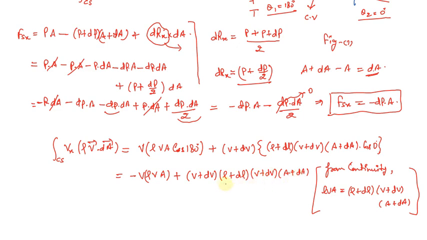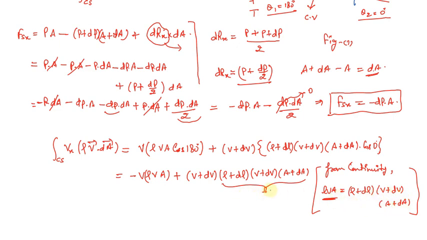If we go back to the continuity equation, this term will show us that it is equal to rho VA, because earlier we have already derived that rho VA equals (rho plus d rho)(V plus dV)(A plus dA).